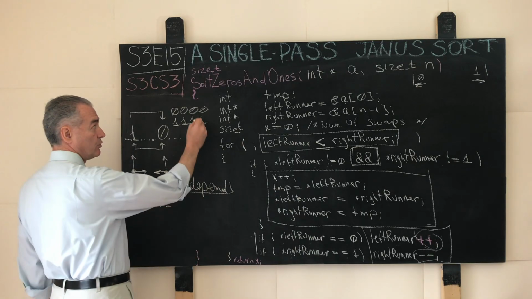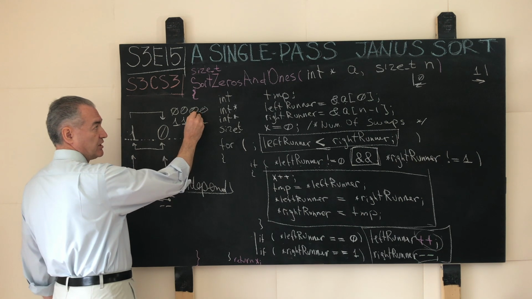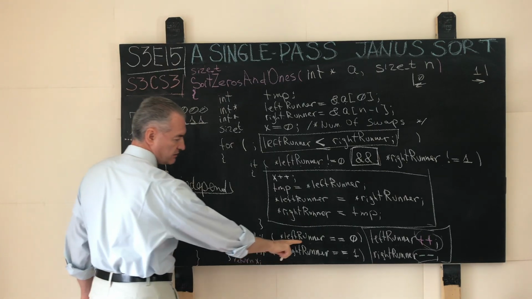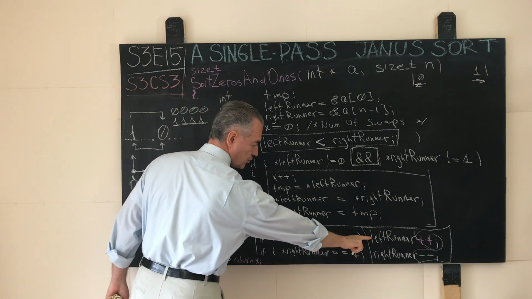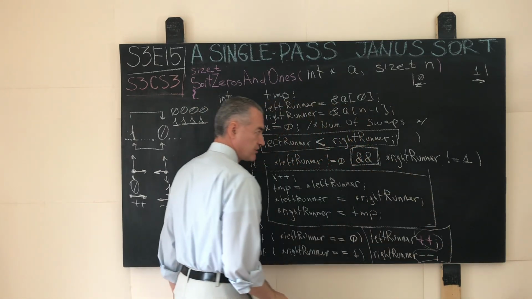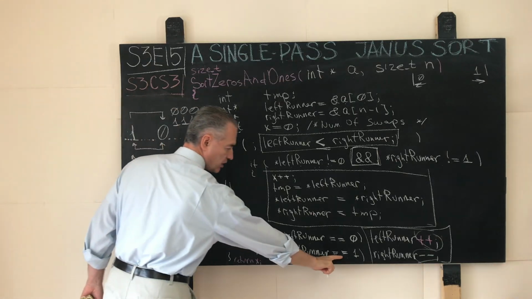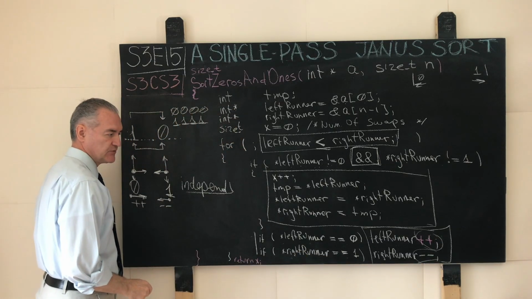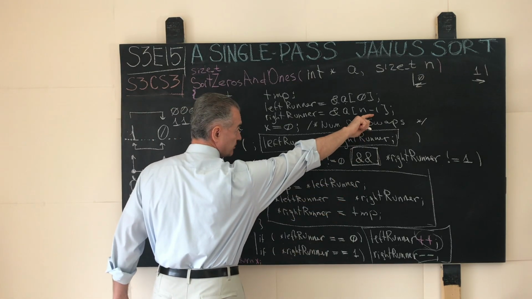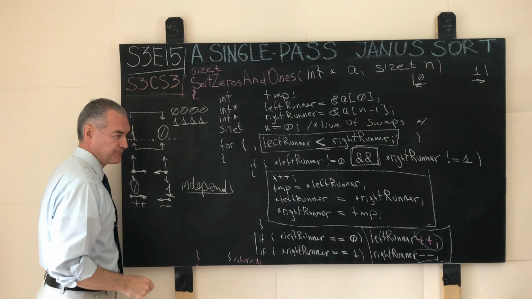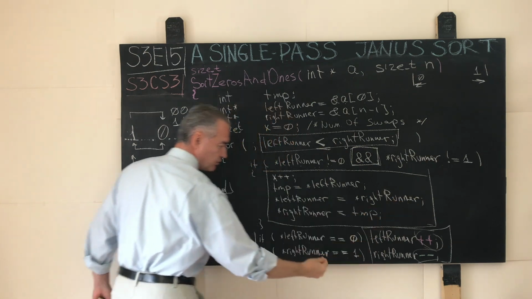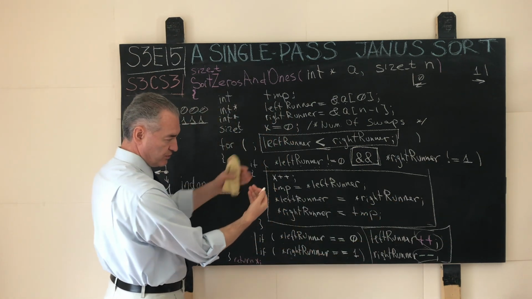For example, let's say all the elements in the input array are all zeros, then what will happen? Well, the left runner will always see zeros. It will keep stepping forward or rightward and rightward, but the right runner will never see a single one. This test will never succeed. It will always fail. So the right runner pointer will be sitting at the last location in the array at all times, but the left runner will increment, it will eventually catch up and run over the right runner.